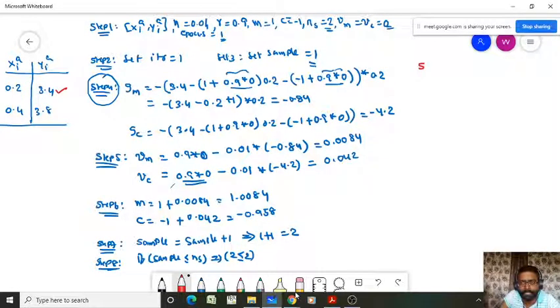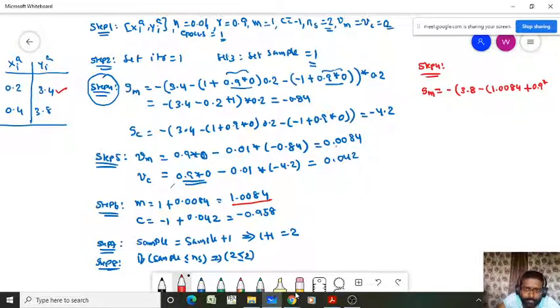Now I will write the step 4 equation here. So we have to find GM again. So GM equals minus, what value comes here? 3.8, sir. Yeah, it is 3.8, minus M. What is the value of M? 1.0084, plus gamma, that is 0.9, into Vm.